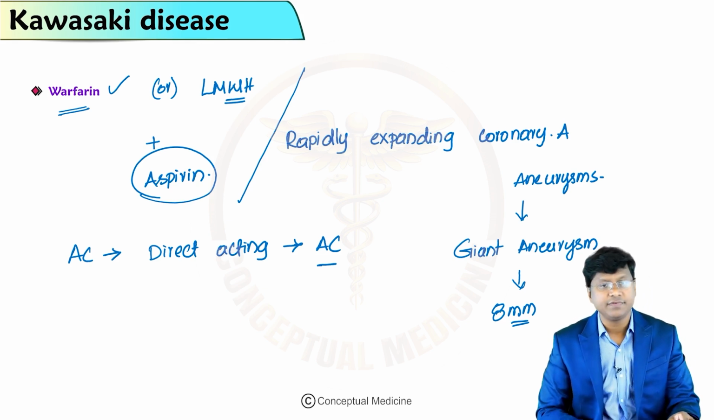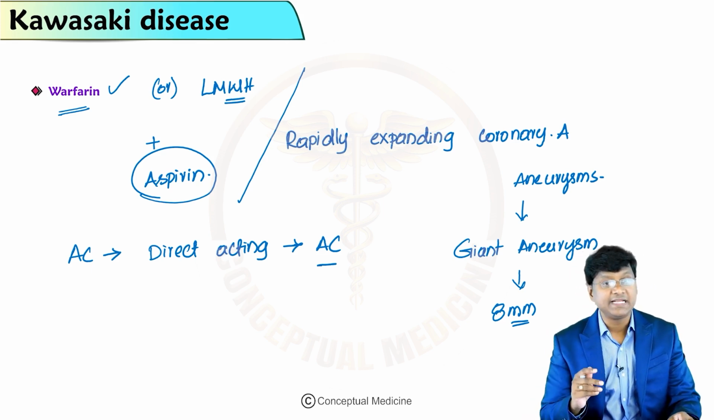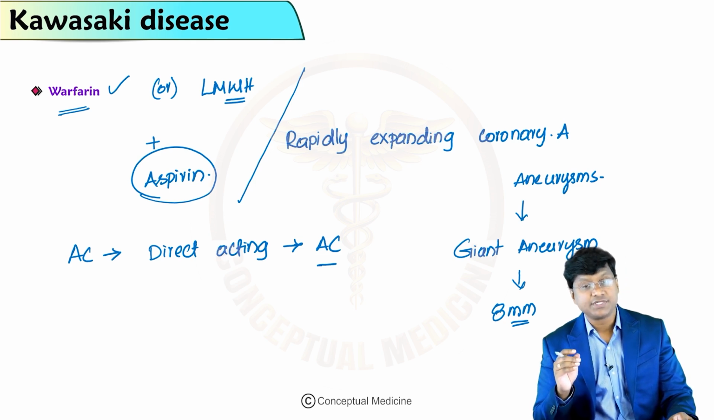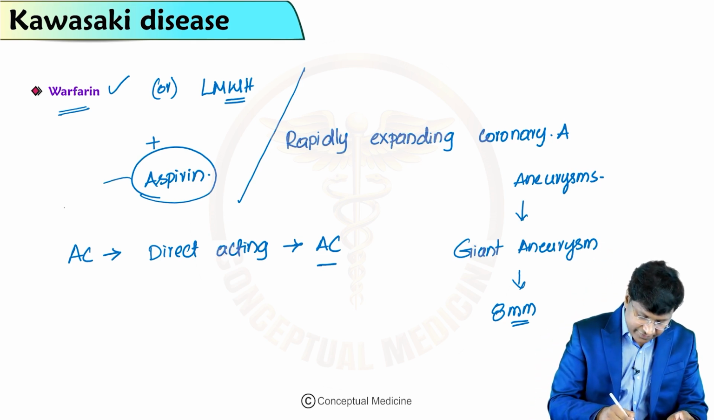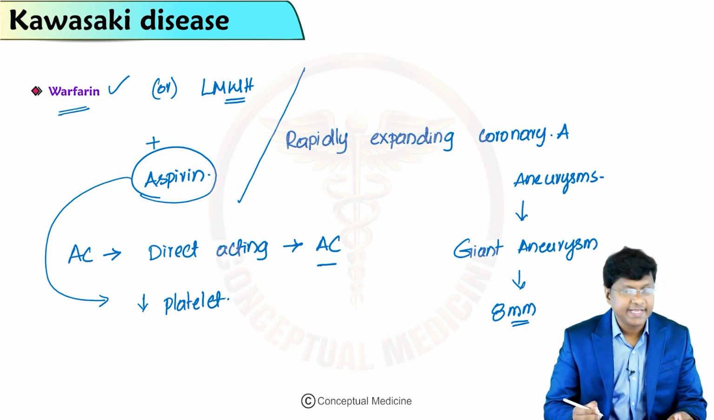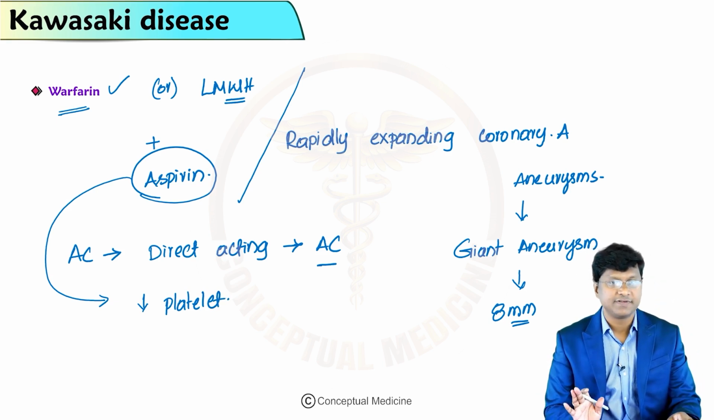Along with that, you need to give the aspirin. The platelets from the Kawasaki patients treated with antiplatelet agents do show decreased platelet aggregation function. So whenever you have given this aspirin, that will decrease the platelet aggregatory function. So that is about your anticoagulation in patients with Kawasaki disease.